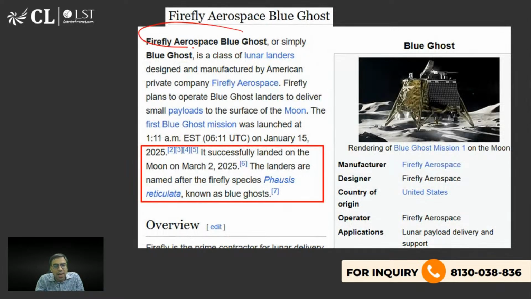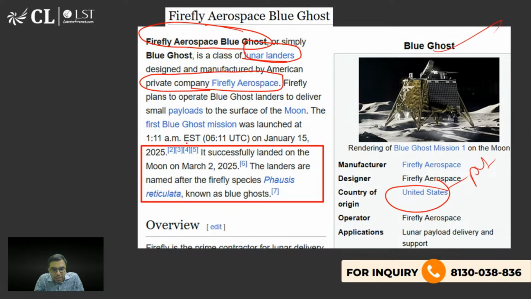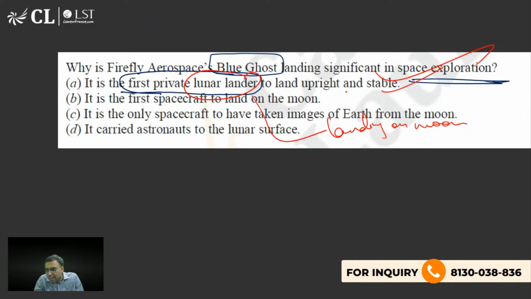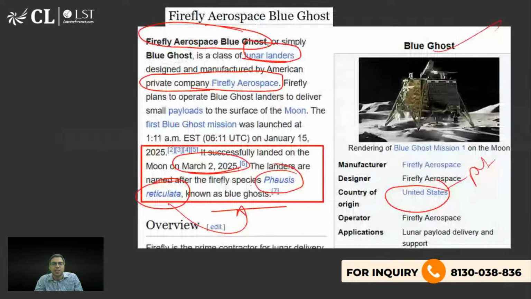Firefly Aerospace Blue Ghost, or simply Blue Ghost, is a lunar lander developed by a private company called Firefly Aerospace. Of course, it is a US-based private company, and it has landed on the moon. Okay. Successfully landed on 2nd March 2024, and the landers are named after the firefly species Photinus reticulatus. That is what you should know, and in English it is called Blue Ghost. Okay, that is what you should know. So a private company on the moon, that is the great thing. So A is the right answer. Yes, Mariam Safir, you were right. A is the right answer to this question.